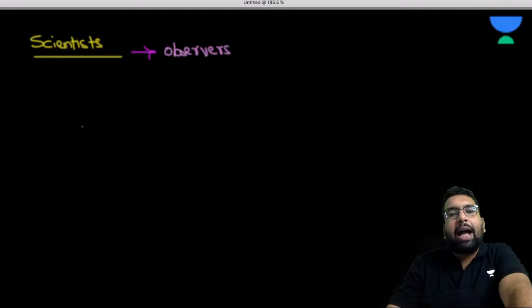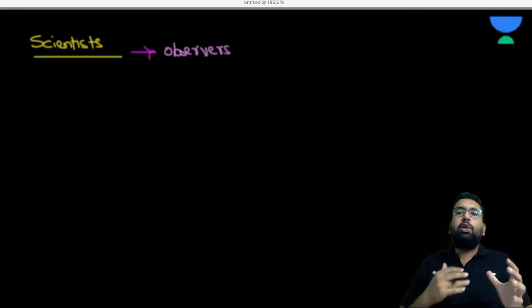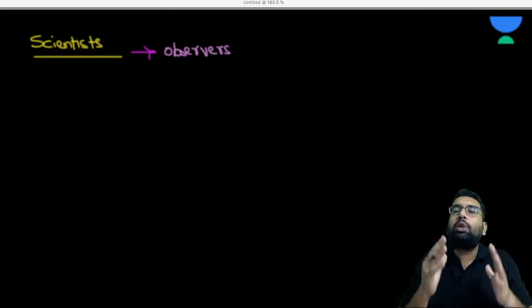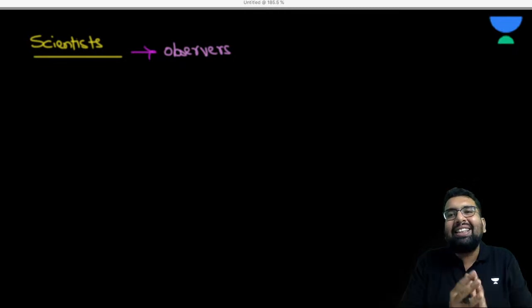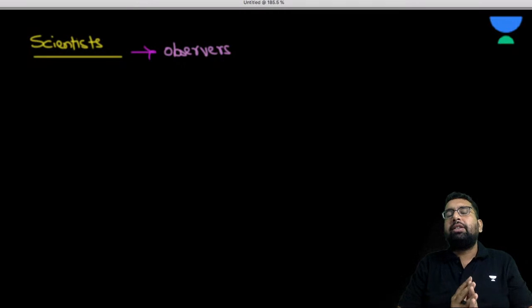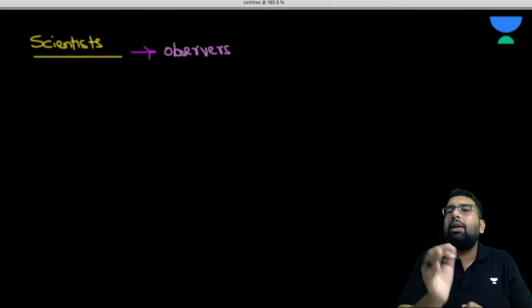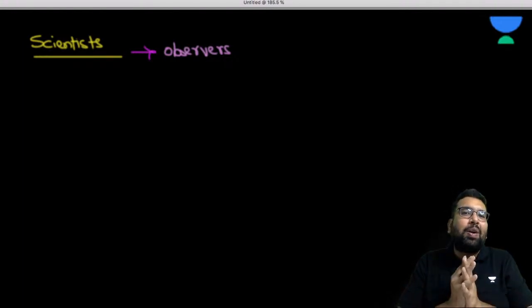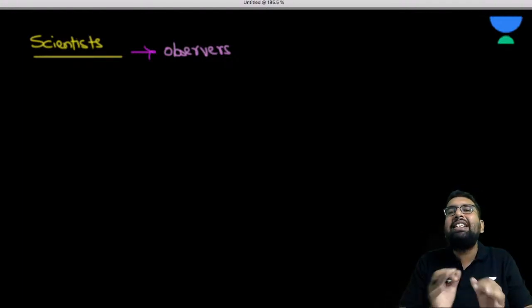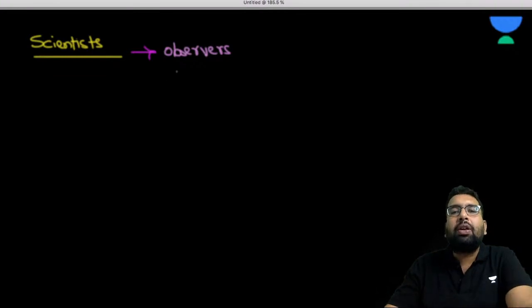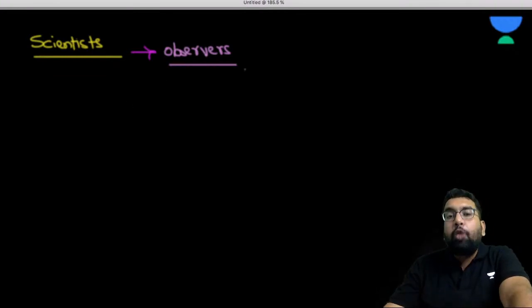See, my way of teaching is such that you have to think. You'll have to interact with me. You'll have to think about what sir is saying and what is the logic behind it. In the studies for competitions, you have to think a little out of the box. You can't just follow labels merely, and you can't memorize each and everything. You have to understand things first. So for that, I'm telling you this: scientists are basically observers. What observers are they?